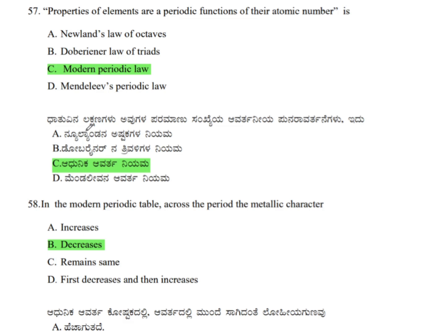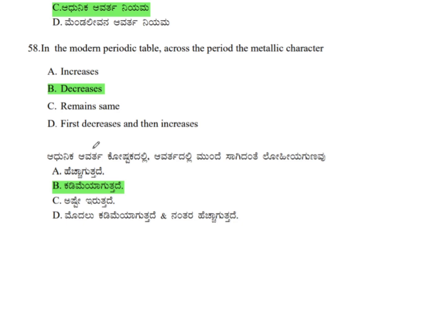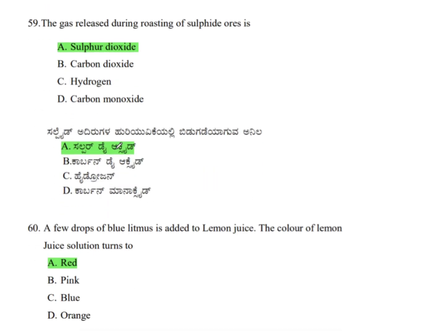Therefore, the correct answer is option C, modern periodic law. In the modern periodic table, across the period, the metallic character decreases. The metallic character across the period decreases. And also the atomic size decreases.